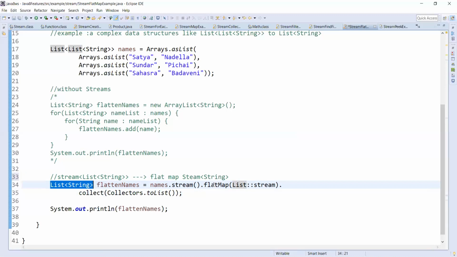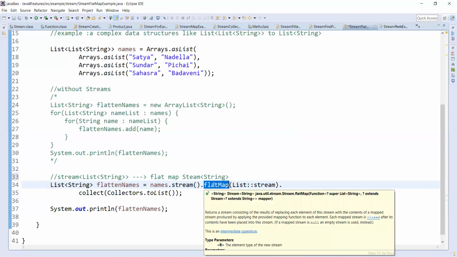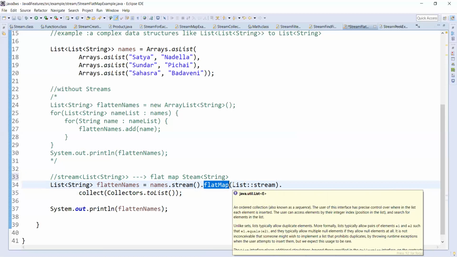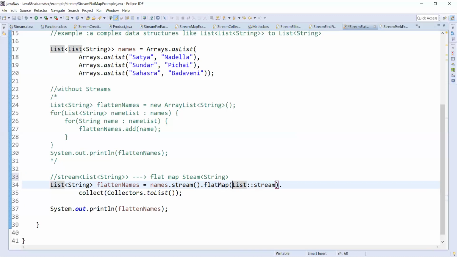So what flat map does here is convert the stream of list of string to a stream of string.